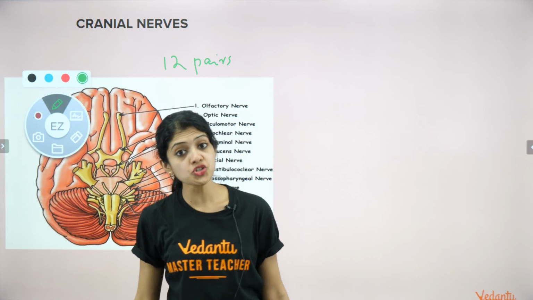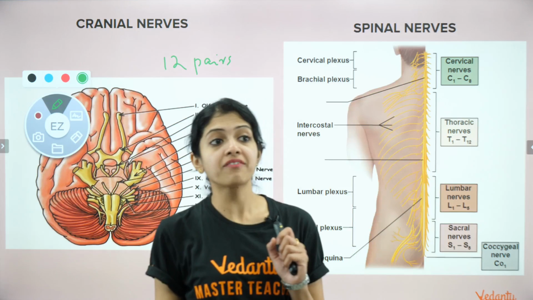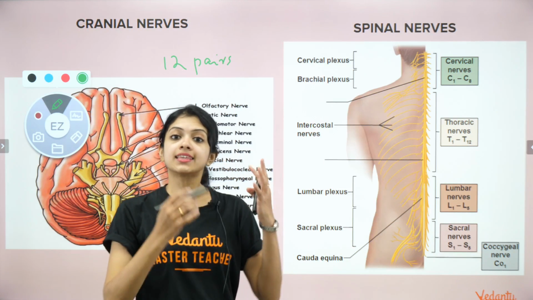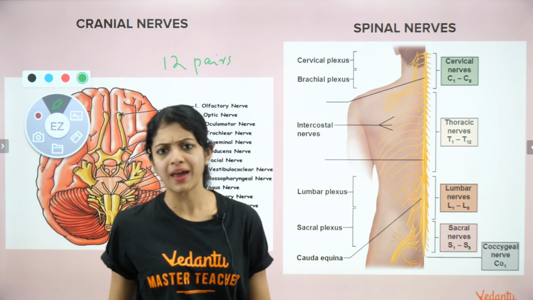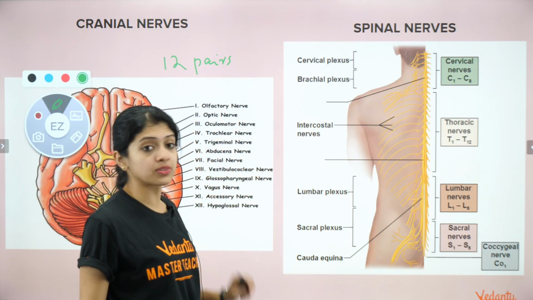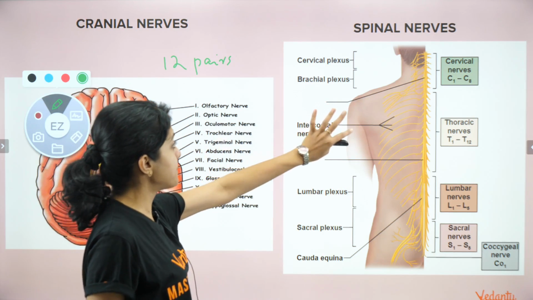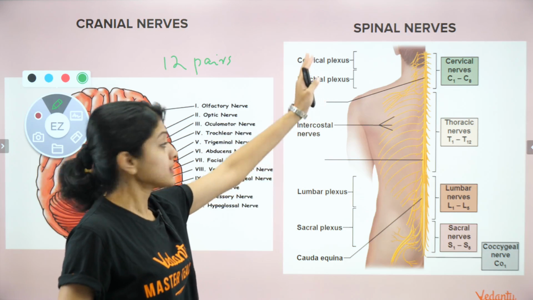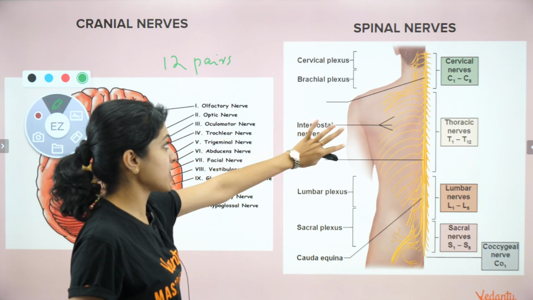Now, in addition to the cranial nerves, we also have another type of nerves called the spinal nerves. The name tells you where they arise from. They arise from the spinal cord. Now, this is the back view of a person. The spinal cord is there, and from there, whatever nerves arise.